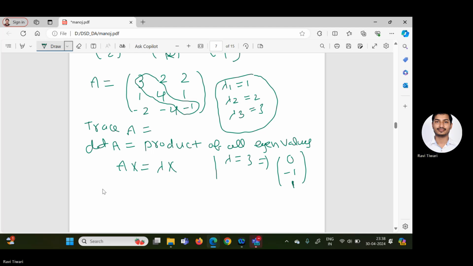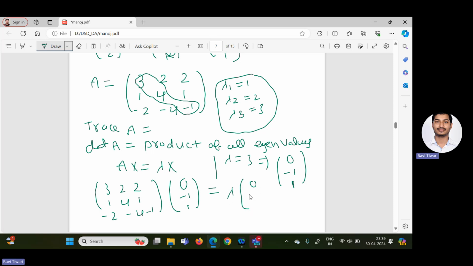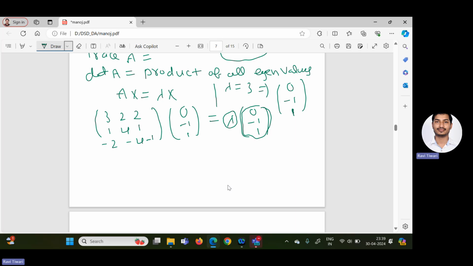How will you verify? Matrix A, this 3, 2, 2, 1, 4, 1, and minus 2, minus 4 and minus 1, into x. What is this x? 0, minus 1 and 1. So this must be equal to lambda times x, lambda times 0, minus 1 and 1. Simply you can calculate that this product gives 3 times 0, minus 1 and 1. So this eigenvector 0, minus 1 and 1 corresponds to eigenvalue 3. Easily you can verify if you multiply these two.